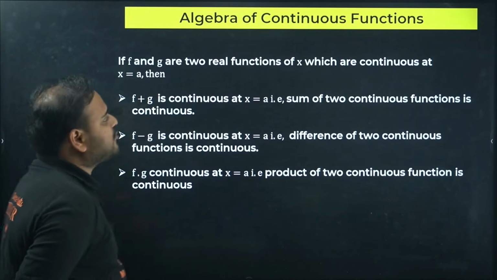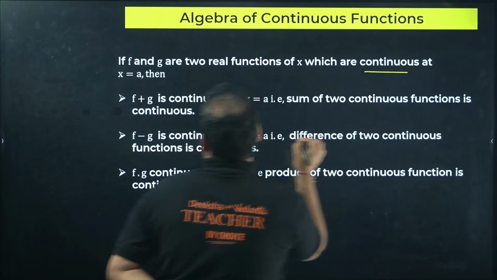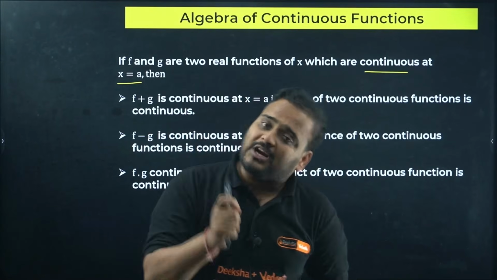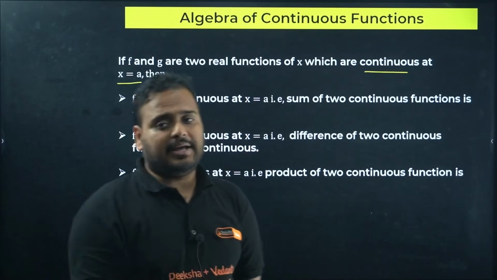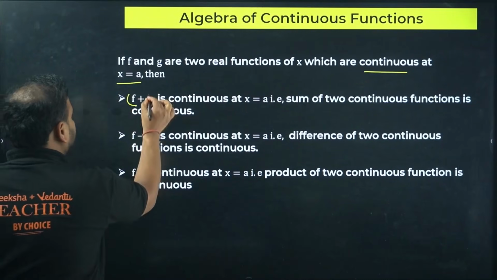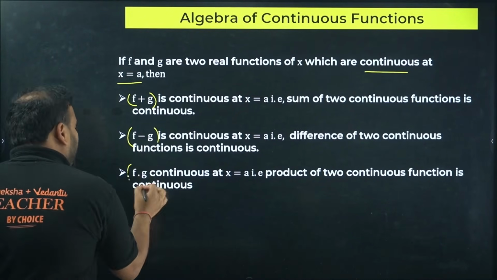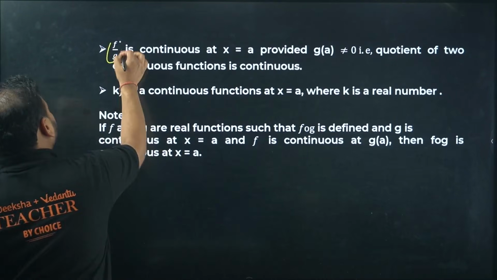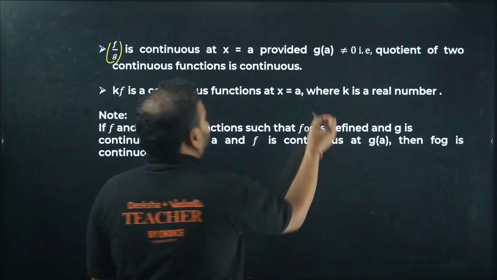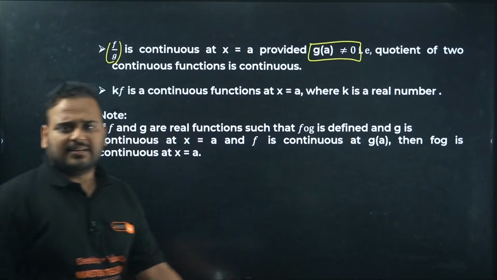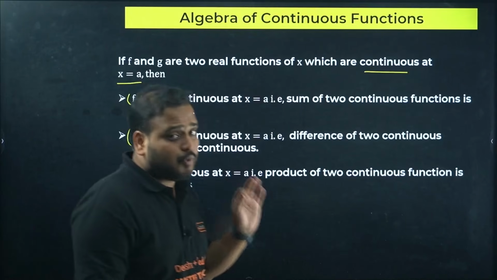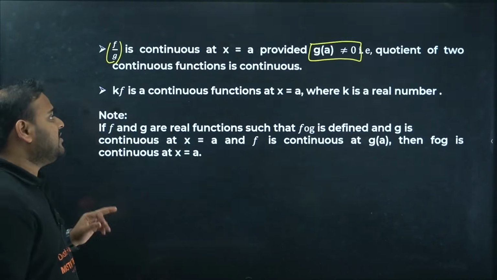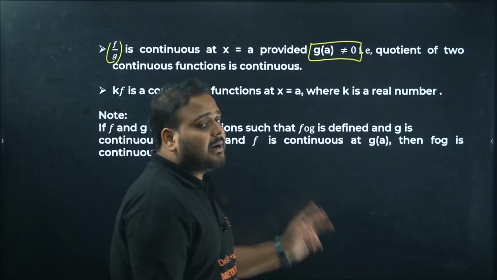If f and g are two real functions of x which are continuous at the point A, then the sum, difference, and product will be continuous, and the quotient will also be continuous, provided g is not 0, because of course it will become undefined.